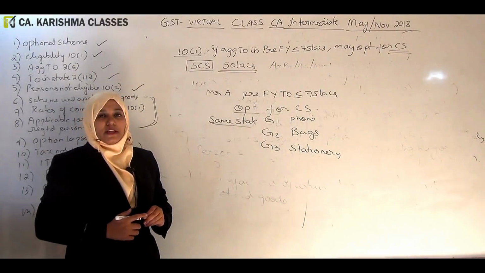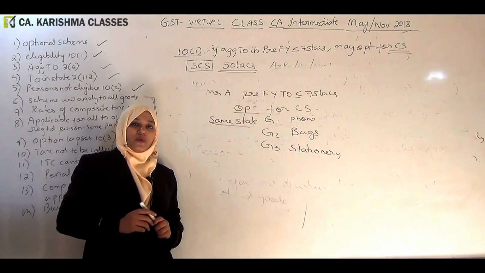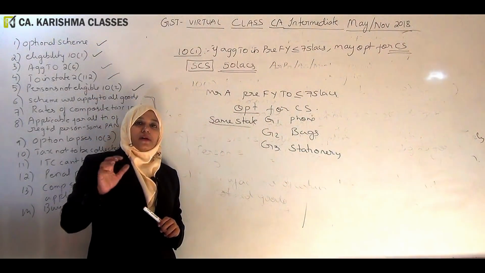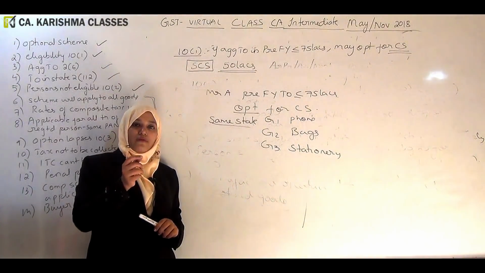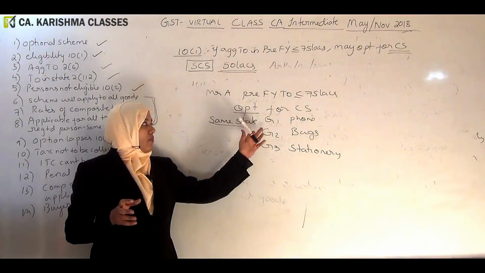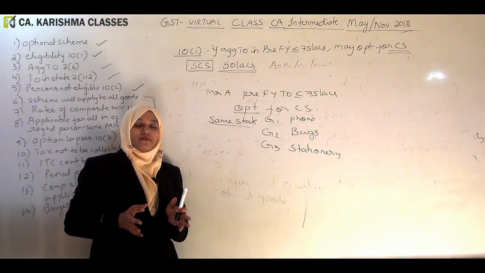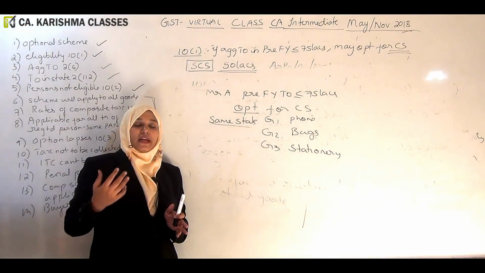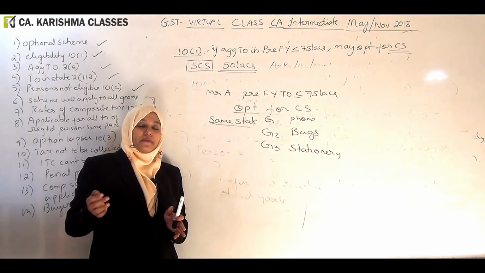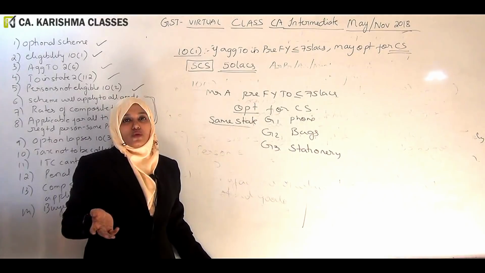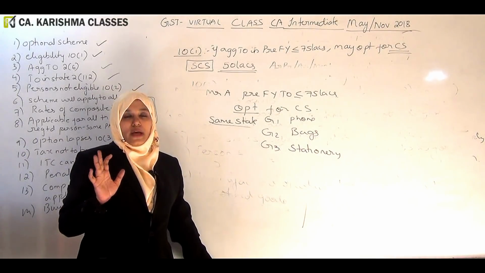So this person has got a doubt now. What is that doubt? He is saying that I will opt for composition scheme for the mobile phone business that I have, but for the other businesses I don't want composition scheme. I want the regular scheme. Can the person do so? Answer is no.